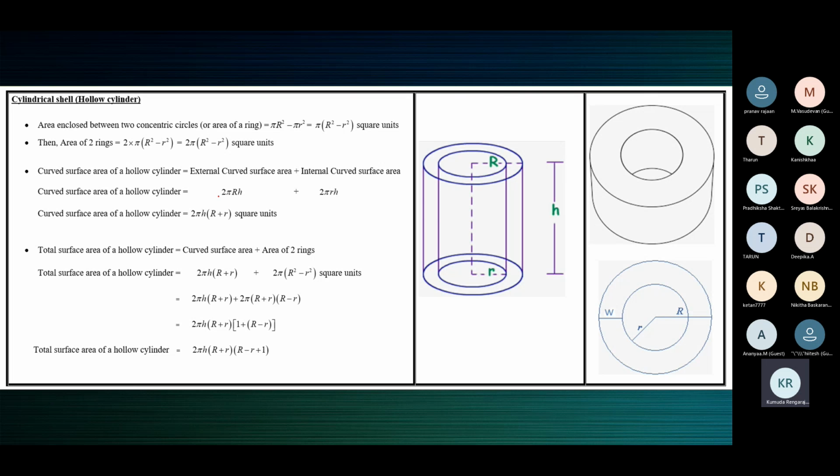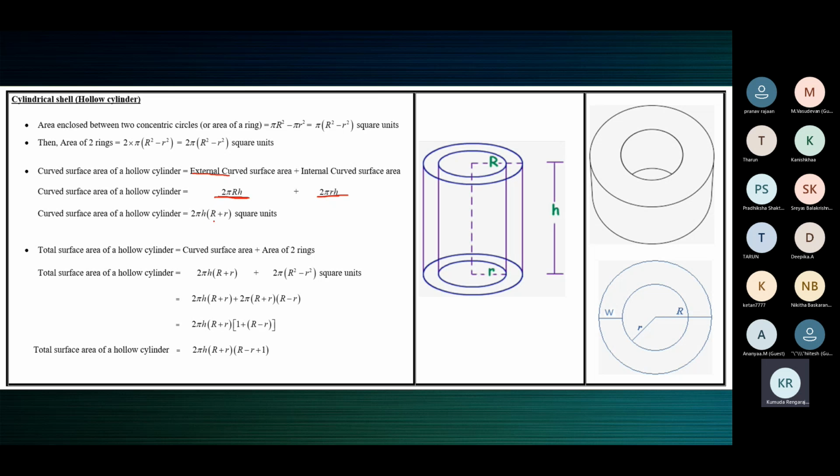So 2 pi capital RH for external curved surface area, 2 pi small rH for internal curved surface area. So the total curved surface area will be 2 pi RH plus 2 pi rH, one with capital R, then one with small r, in any order.